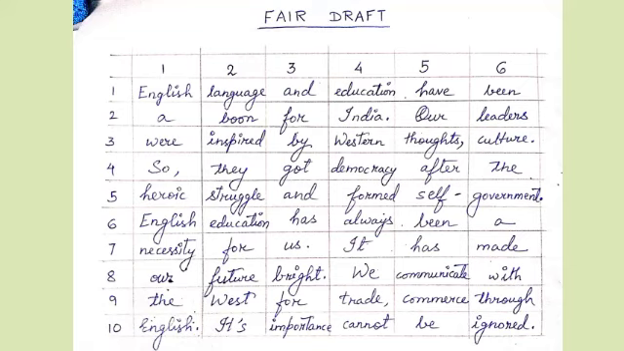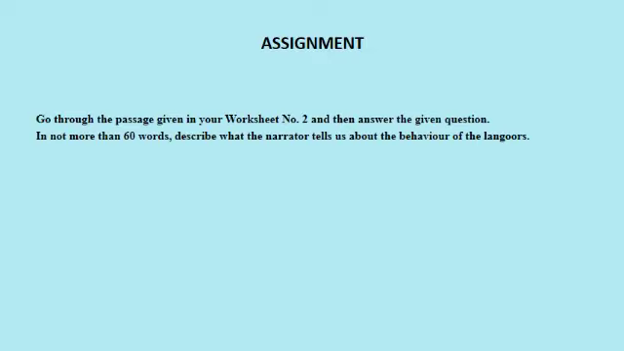There's nothing to worry. I know it is a new thing for you. You just need to have patience. You will be having an assignment. Please go through the guidelines once again. After that, start doing this assignment. Here what you have to do, you were already given a worksheet, second worksheet, where comprehension was given. So you will be going through it once again, and then in not more than 60 words, you are going to describe what the narrator tells us about the behavior of the langurs.